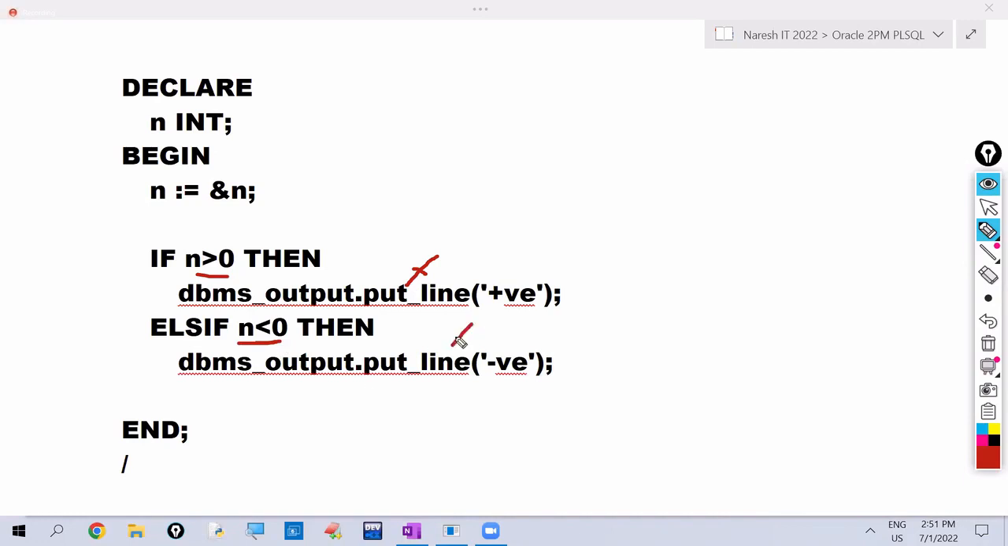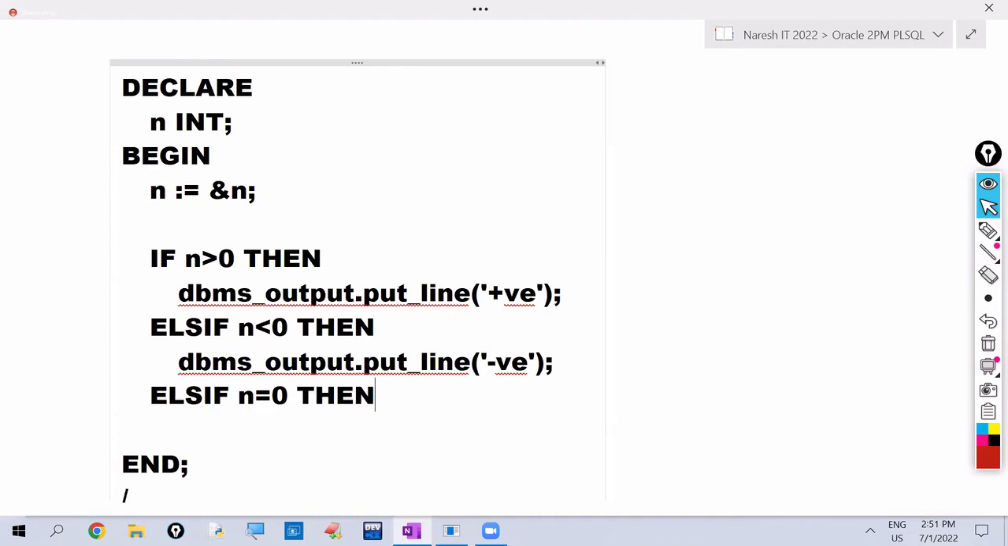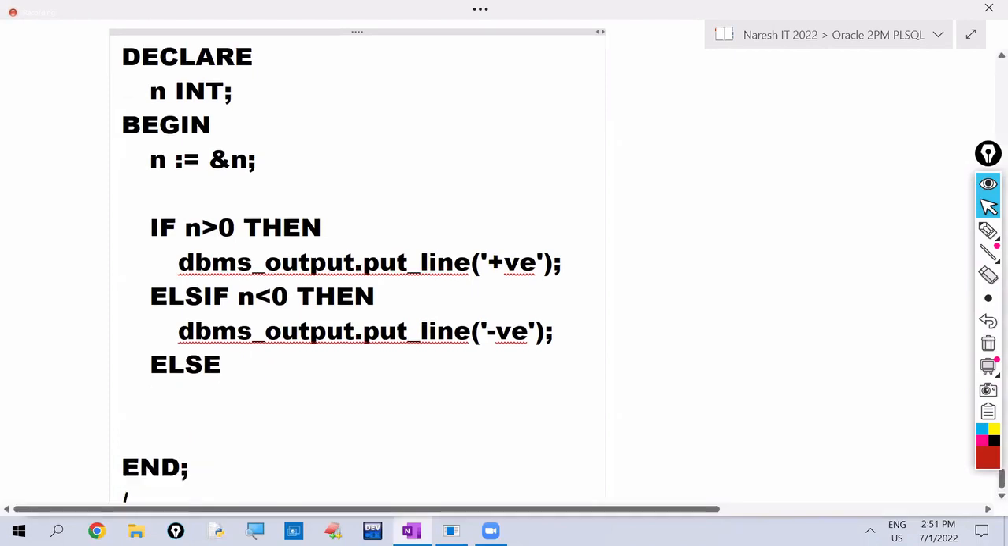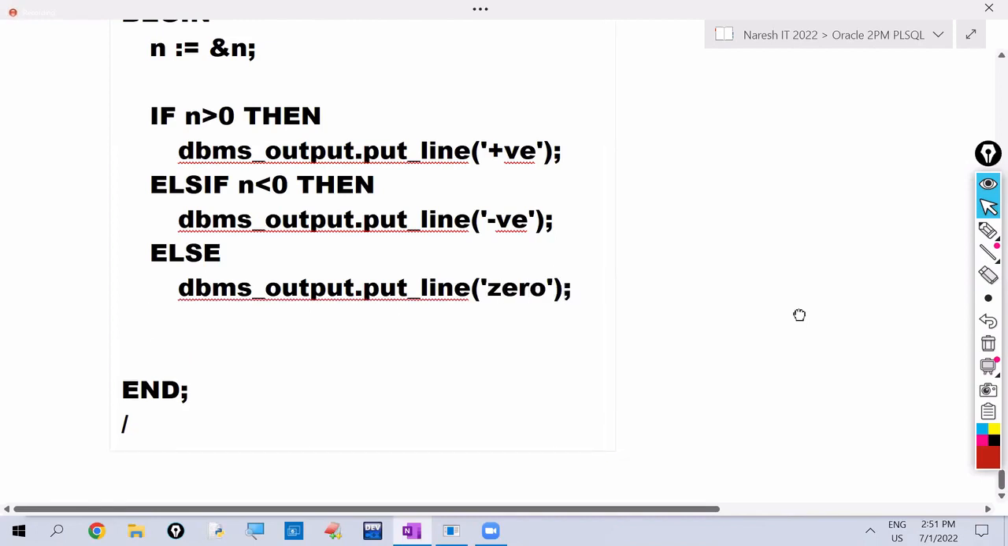This is also false means what? That is not negative. So if the number is not positive, not negative, definitely that will be 0. So you have no need to write the condition. If you want to write the condition, you can write like this. But no need to write directly. I'm writing else here. Else 0. So dbms_output.put_line, given number is 0. To close this if, we are writing end if.